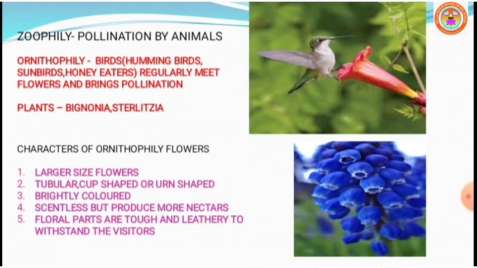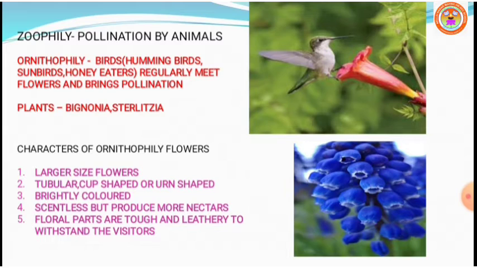Let us see the characteristic features of flowers which are pollinated by birds. Flowers which are pollinated by birds are called ornithophilous flowers. Generally, ornithophilous flowers are larger in size. Flowers may be tubular, as you observe, or cup shaped. Sometimes they may be urn shaped. You can see the urn shaped structure.